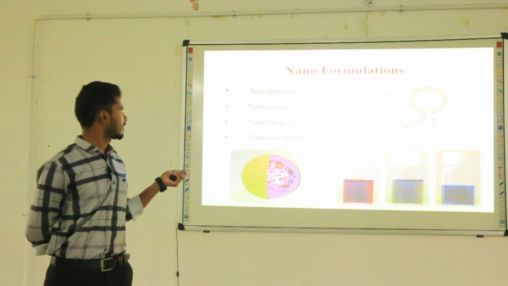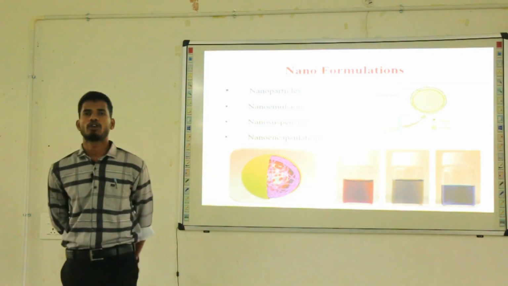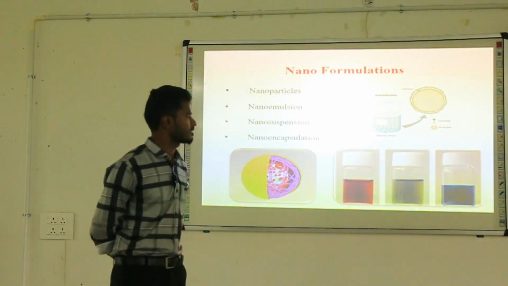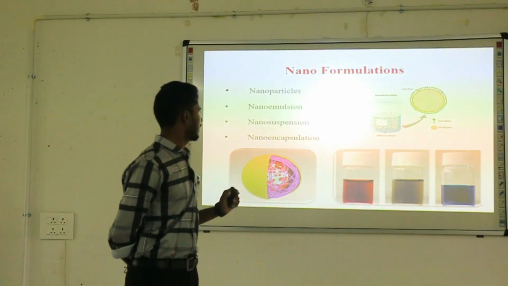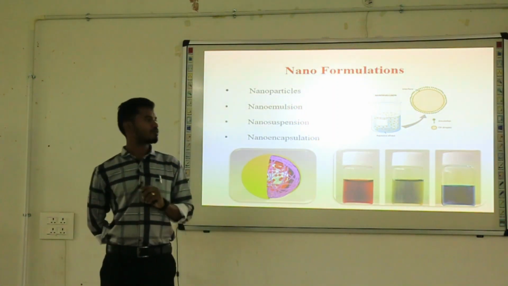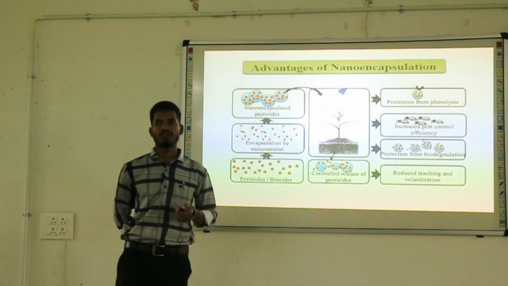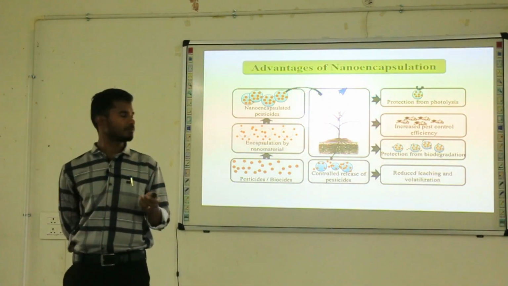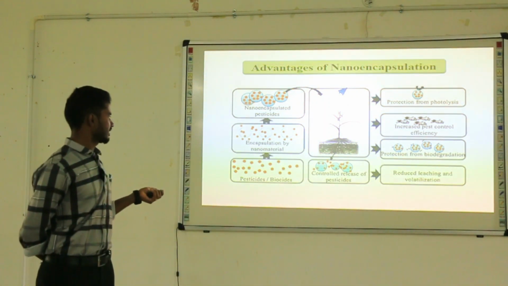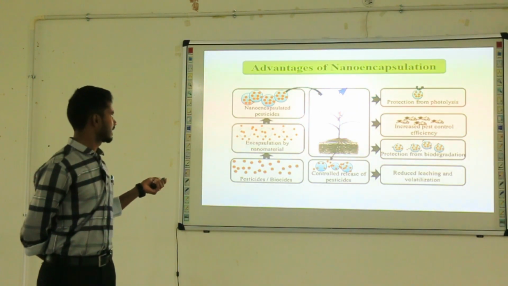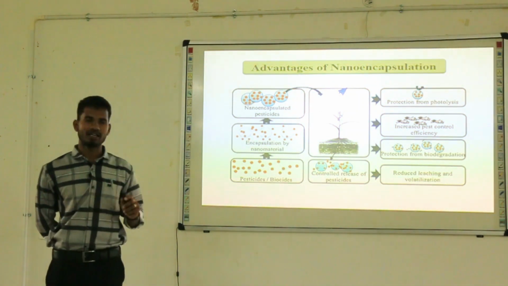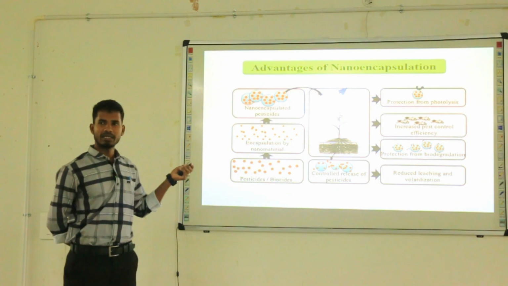These are the examples of nano formulations: nanoparticles, nano suspensions, nano emulsions and nano encapsulation. Advantages of nano encapsulation: when pesticides are encapsulated by nanoparticles, they are called nano encapsulated pesticides.